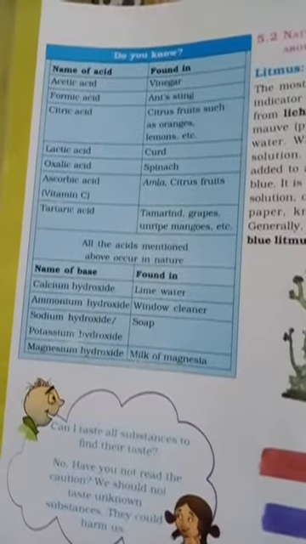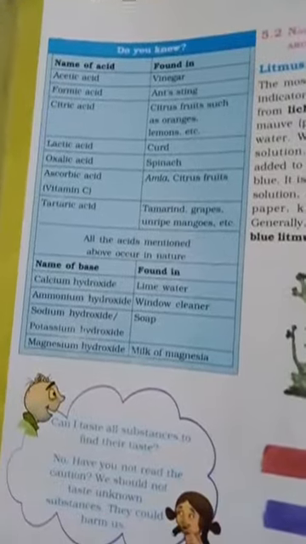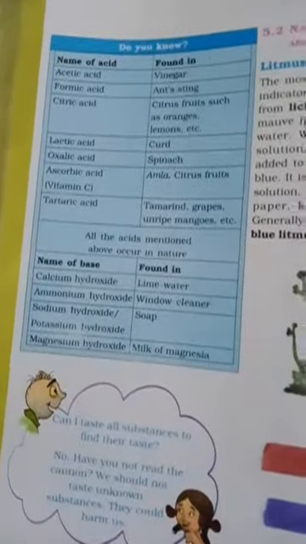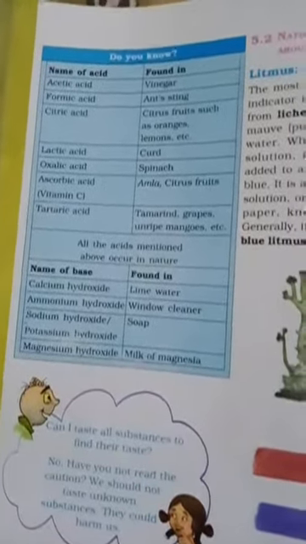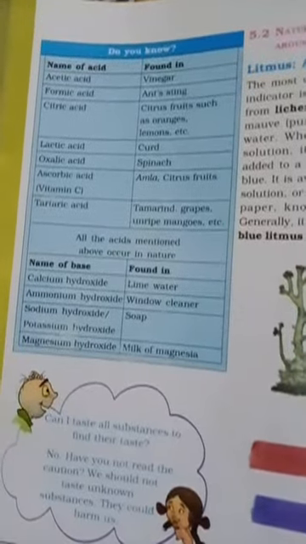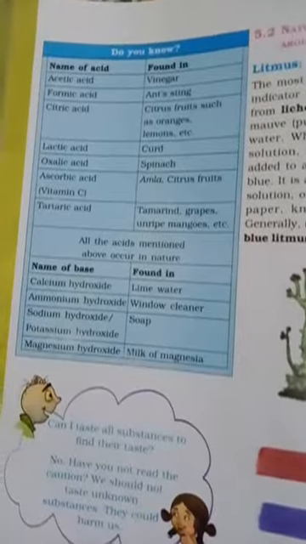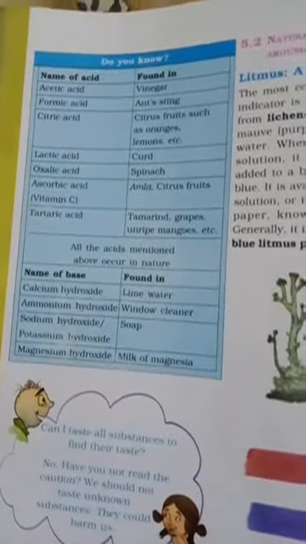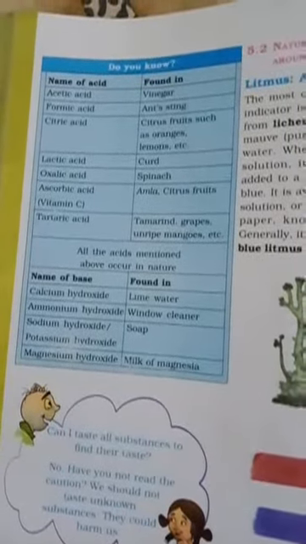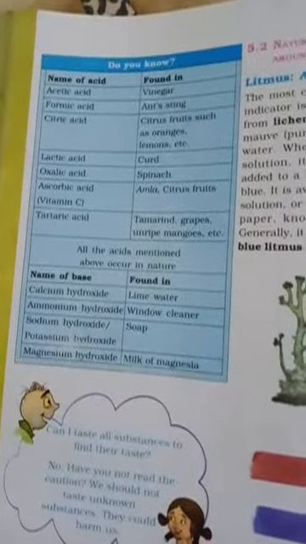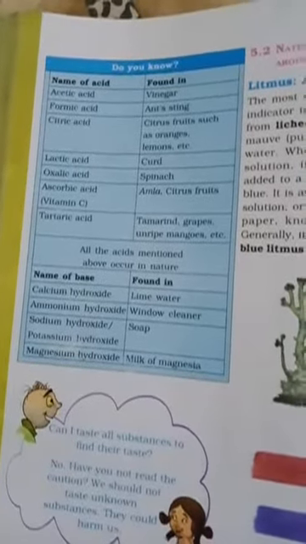Next one is soap. The soap which you use daily for your body contains sodium hydroxide or potassium hydroxide. And finally, milk of magnesia. Here magnesium hydroxide is present in the milk of magnesia. So dear students, you now understand the different kinds of naturally available acids as well as some bases.